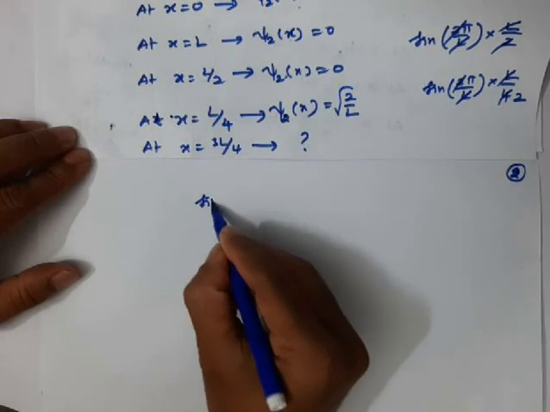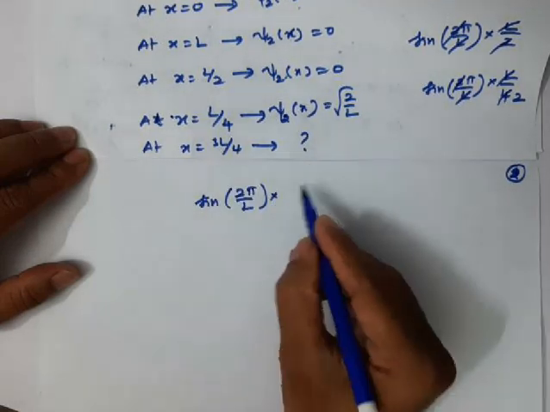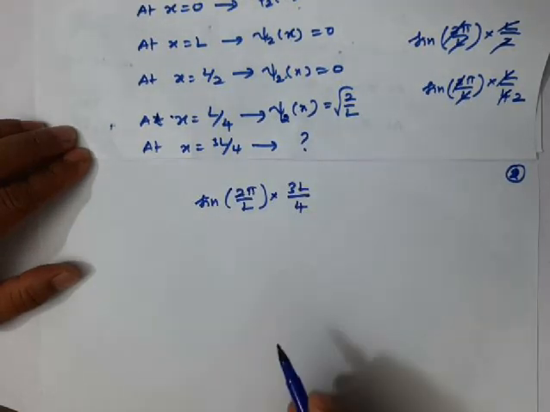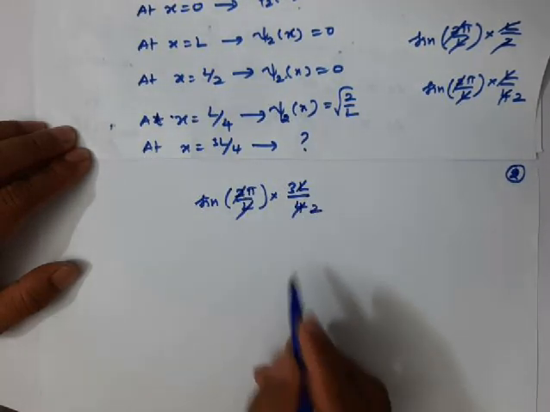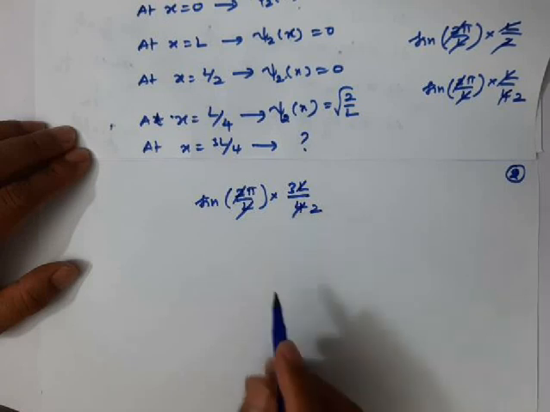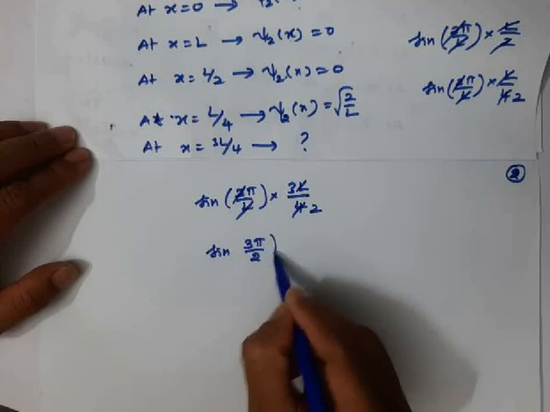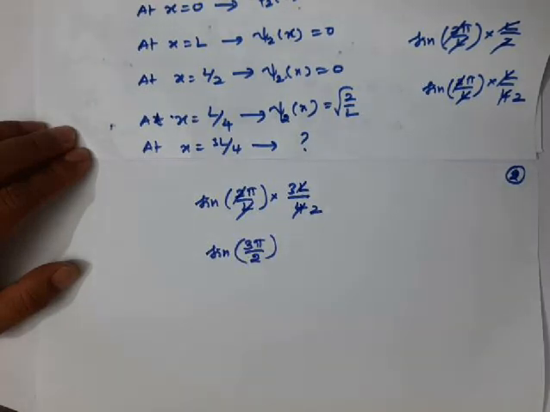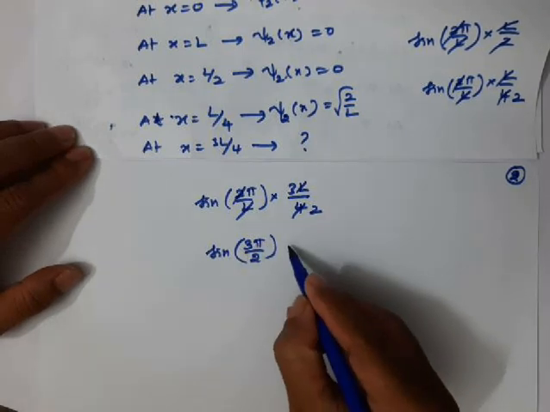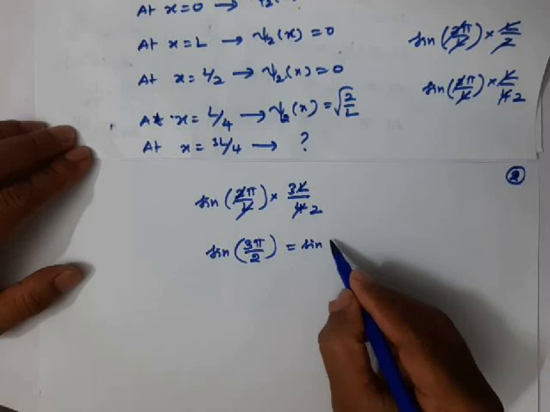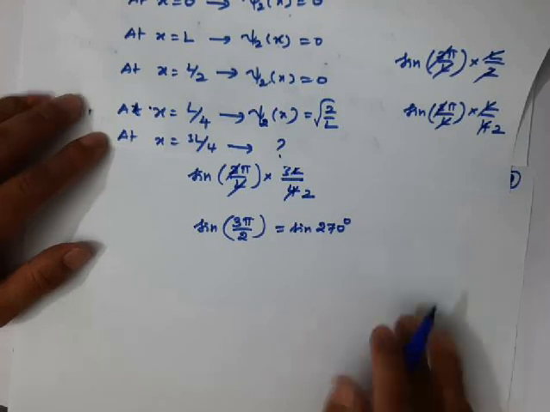So we need to find sine 2 pi by L, and we should put x equal to 3L by 4. This L cancels, and 2 to 4, so we'll get sine 3 pi by 2. You know very well pi by 2 is 90 degrees, and 90 into 3 is 270. So we need to find the value for 270 degrees. What is the sine value of 270?